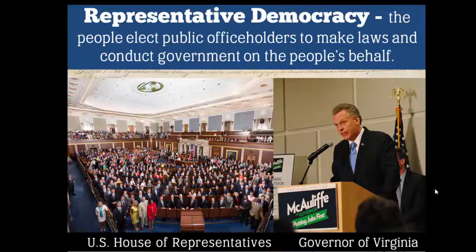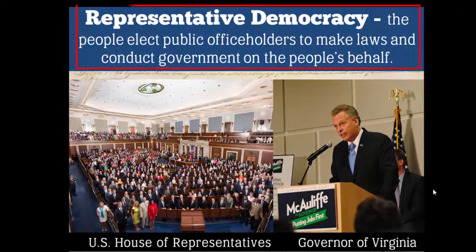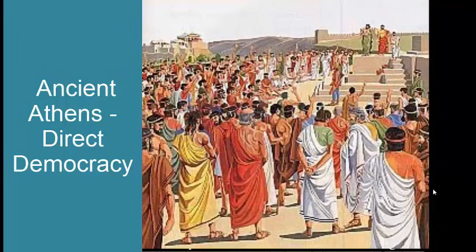Now, as I was saying before, America is technically a republic, and a republic is a representative democracy. And this is our next principle. A representative democracy means that the people elect public office holders to make laws and run the government on the people's behalf. The ancient Athenians who created democracy had what is referred to as a direct democracy, in which all of the citizens would get together to vote on all of the laws and issues.